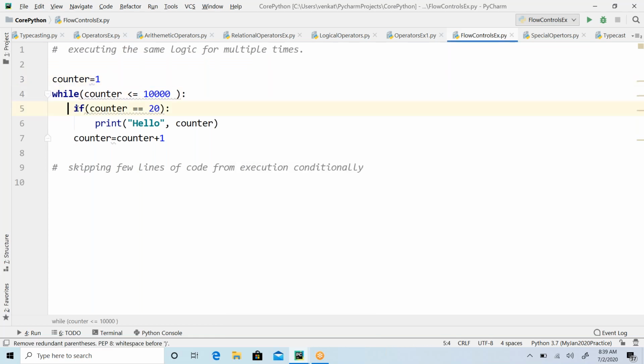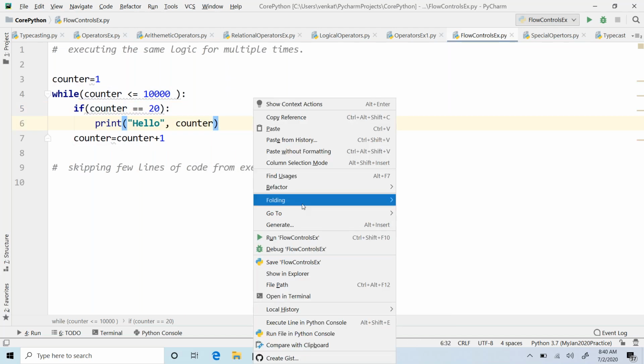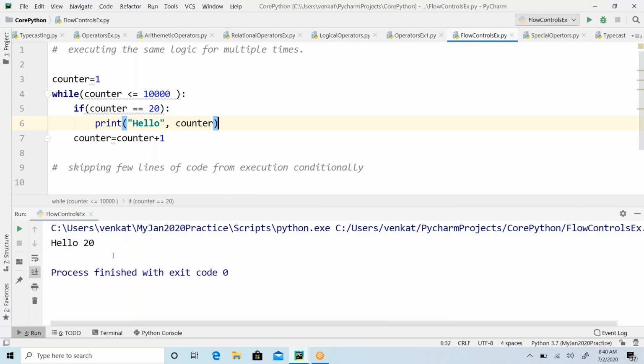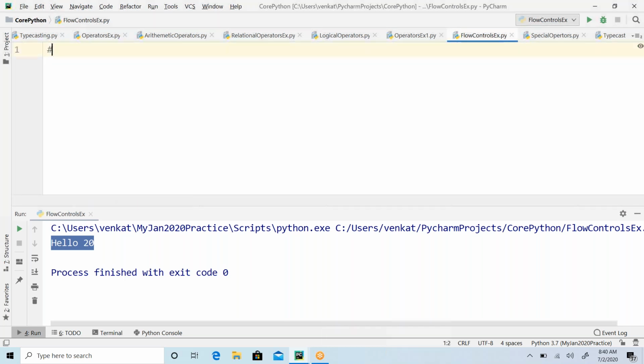No, but why? Because I have a condition here. Only if the counter is 20, then you print it, otherwise don't print it. So only the output will be printing, nothing but executing only one case, where the condition is satisfied. That is how conditionally we can control the execution of the lines of statements that you are writing. That is what control statements talk about. To achieve that we have different control statements, guys.